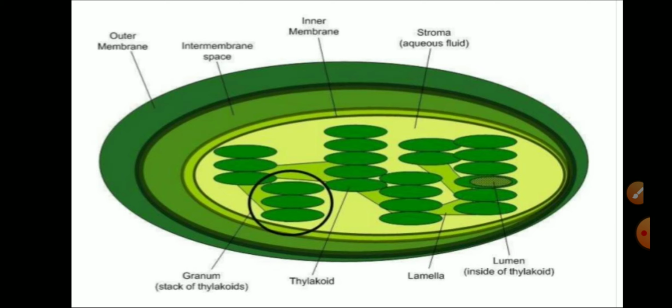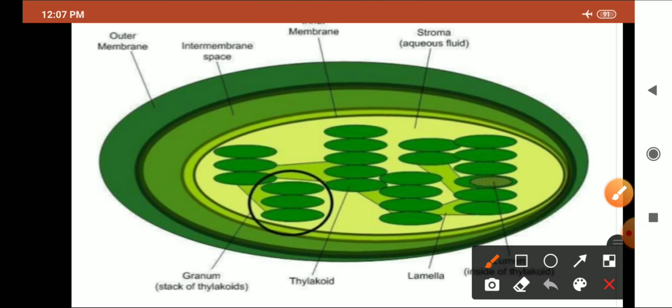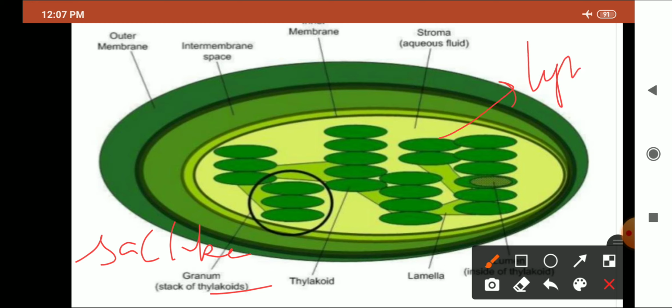And in the grana are the piles of thylakoid. These are the stacks of thylakoid. Now what is a thylakoid? The thylakoid is a sac-like structure. It is a site for photosynthesis. It is a site for the light reaction.